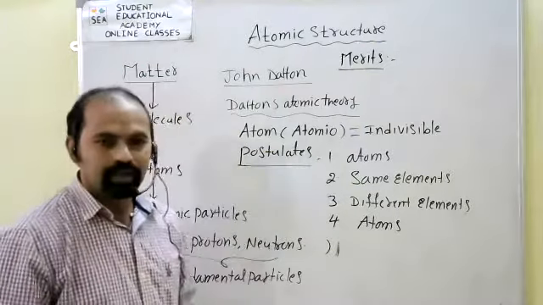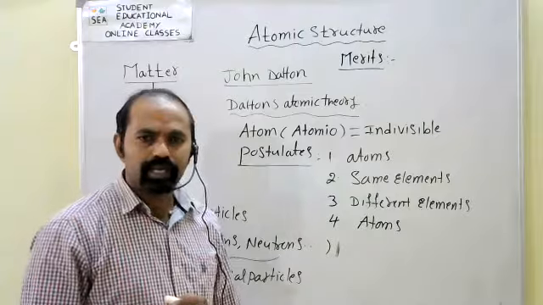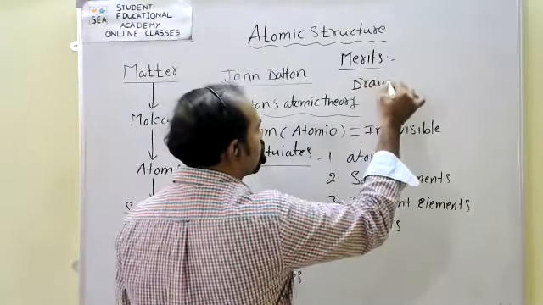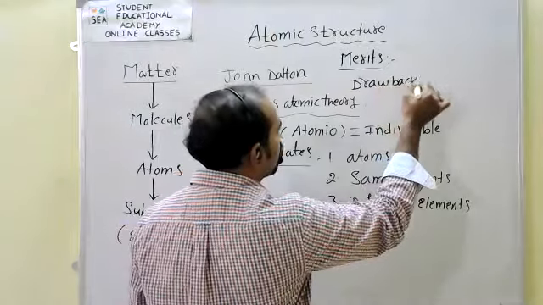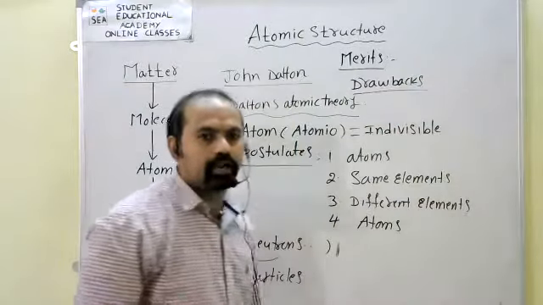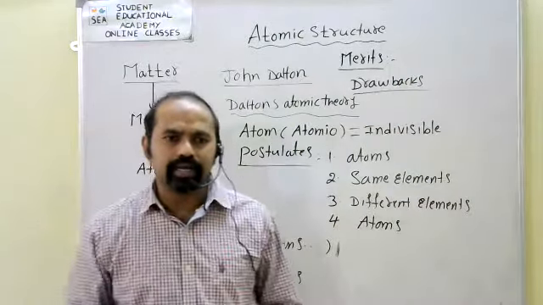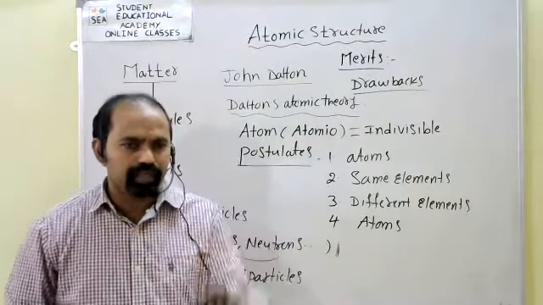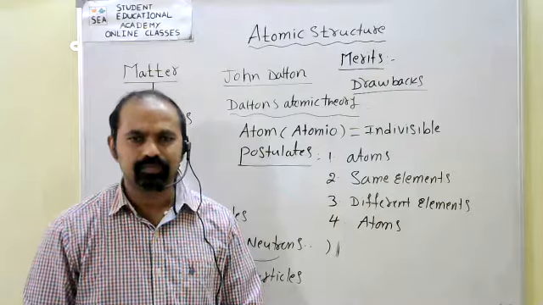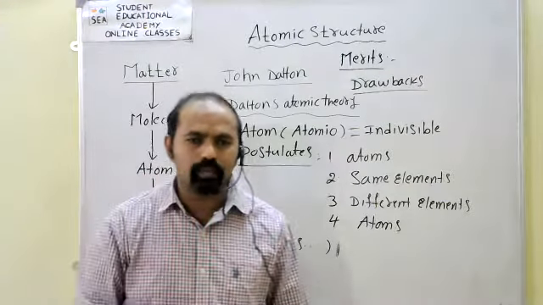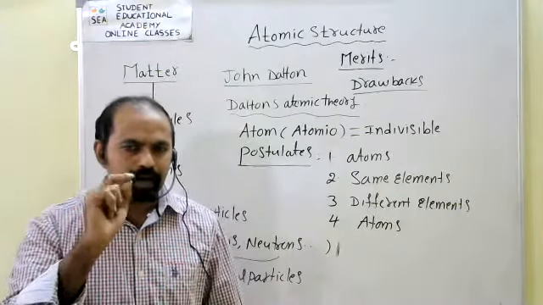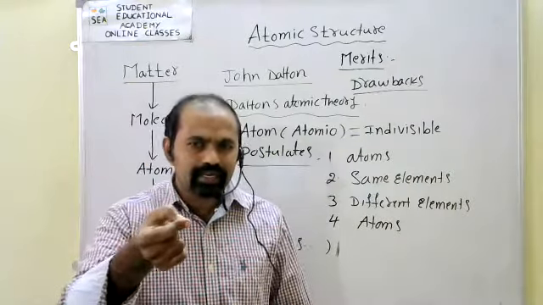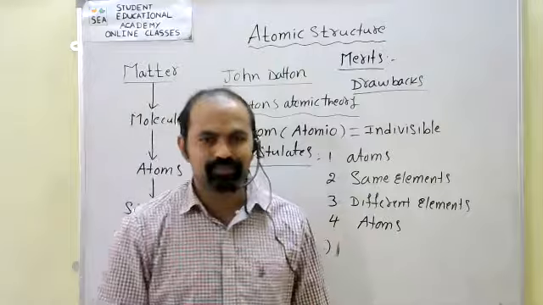Now, in Dalton's atomic theory, some drawbacks are also there. What are the drawbacks, or demerits, of Dalton's atomic theory? First of all, Dalton's atomic theory does not explain the internal structure of an atom.